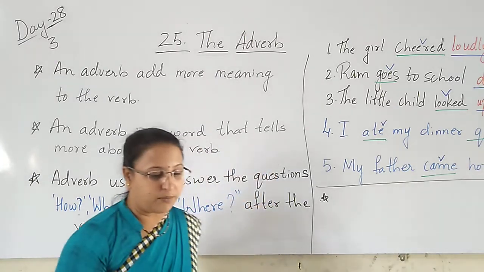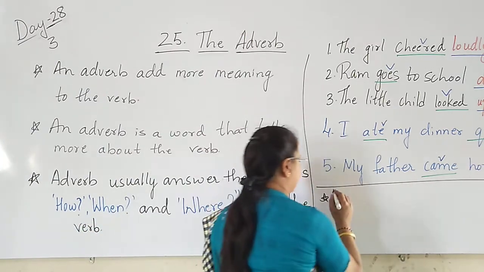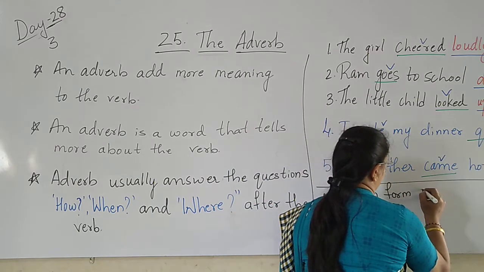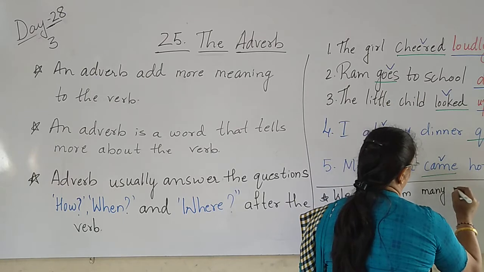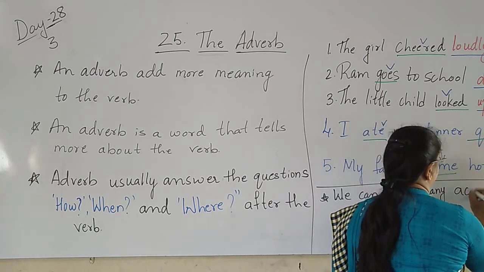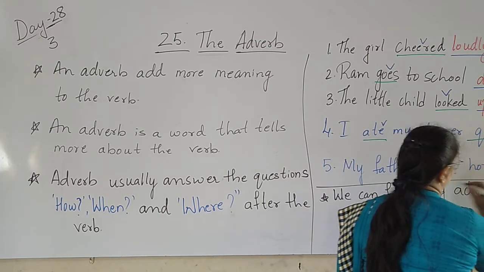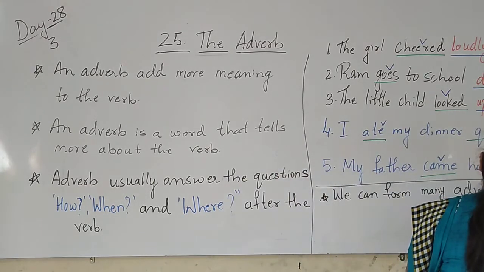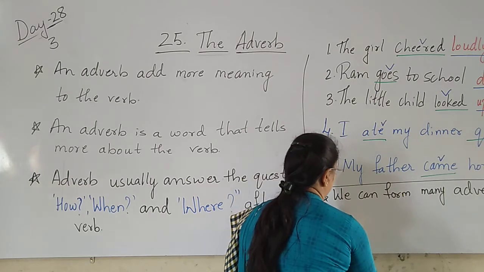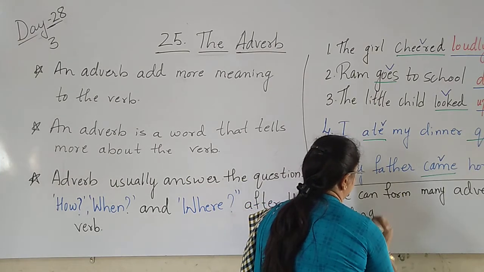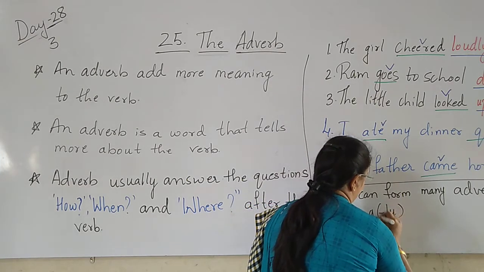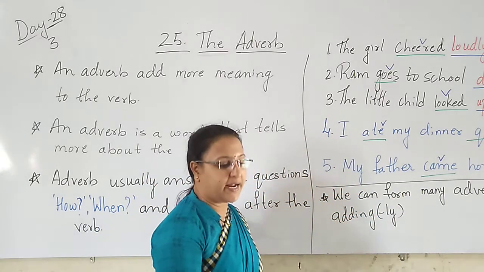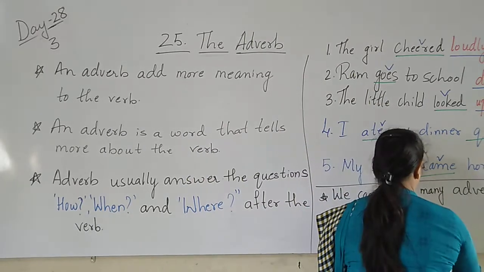We can form many adverbs by adding ly to an adjective.